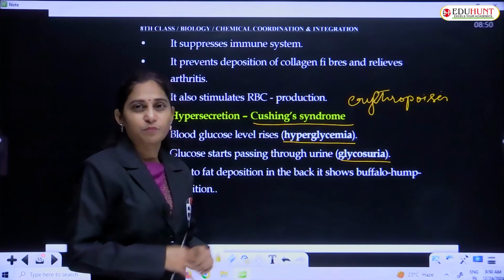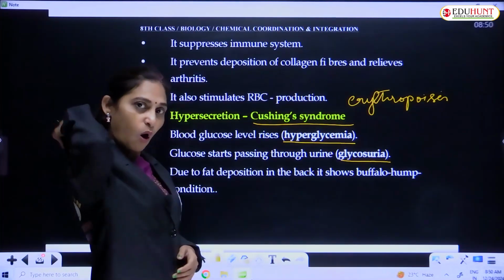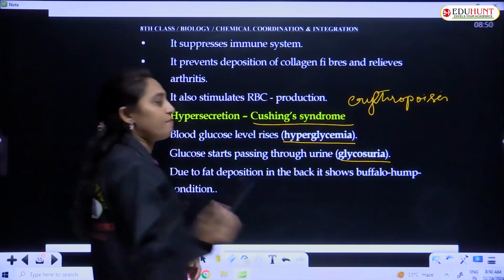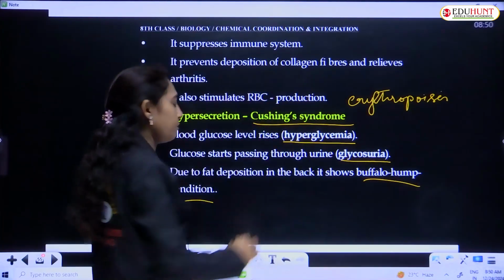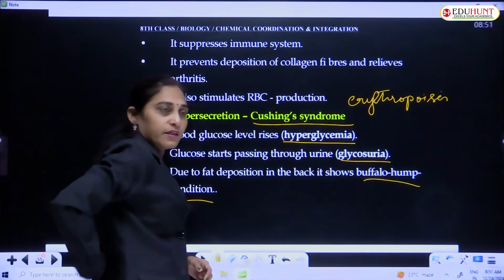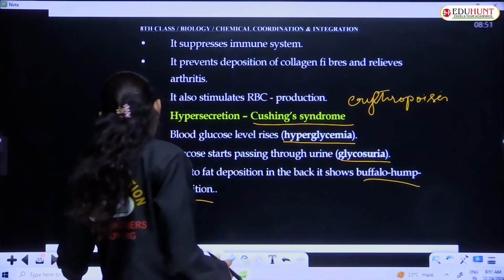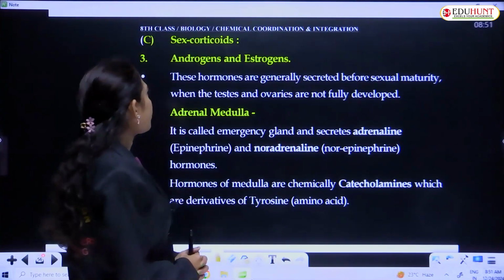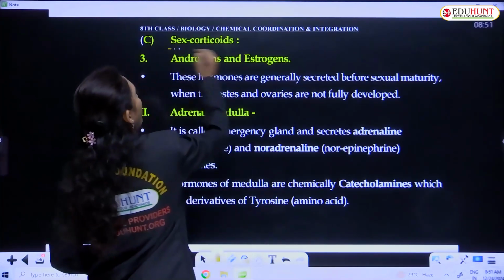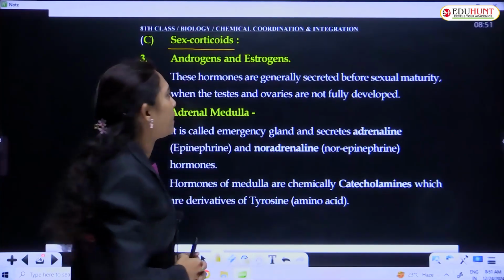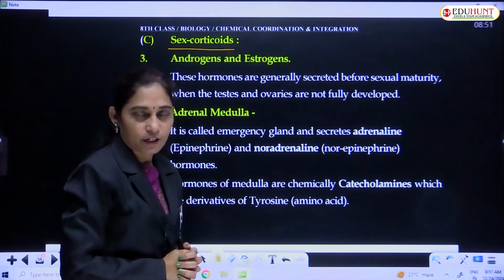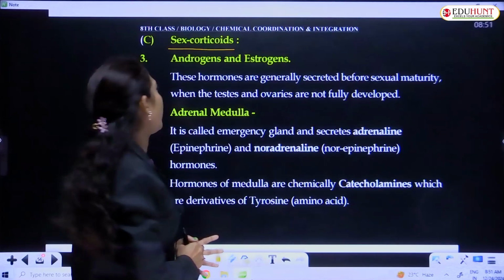And due to fat deposition in the back, it shows the buffalo hump condition. And the third hormone is sex corticoids. They are produced by the third region of the adrenal cortex, that is zona reticularis.